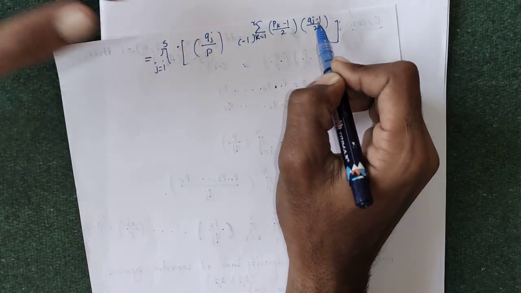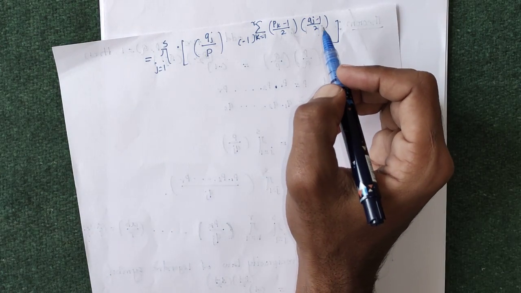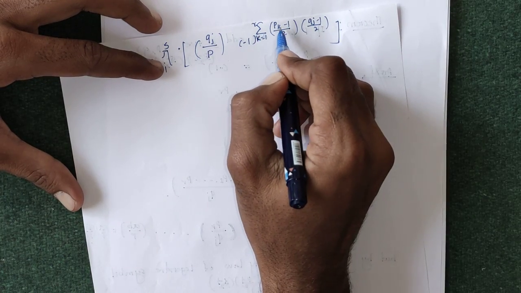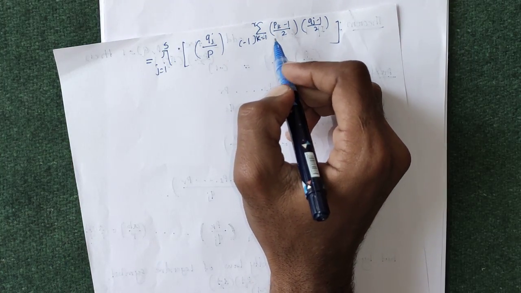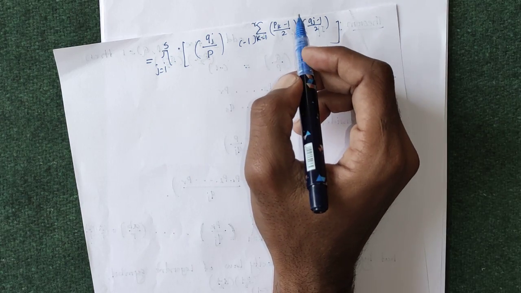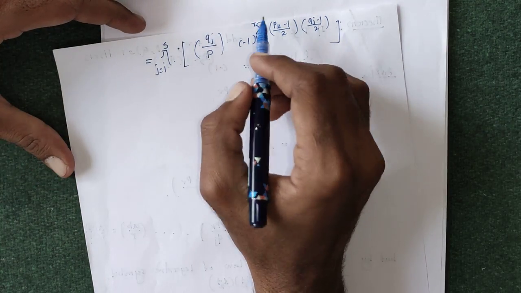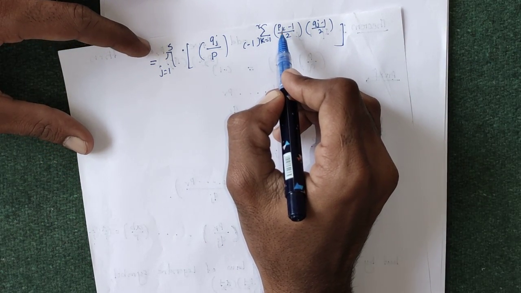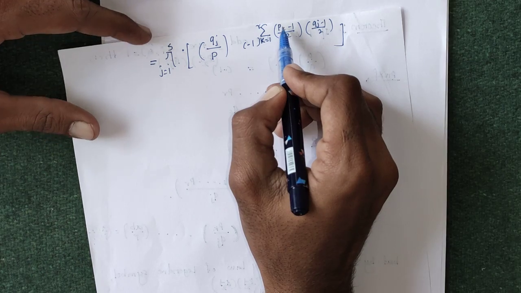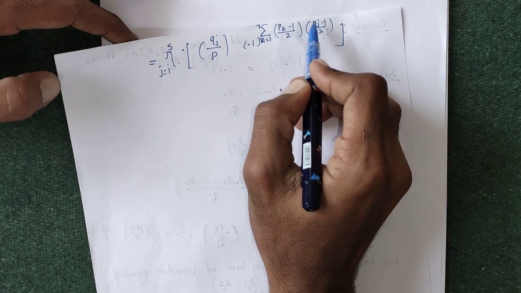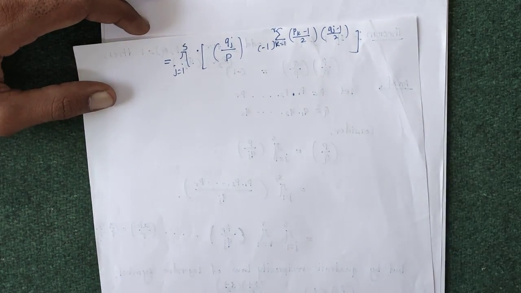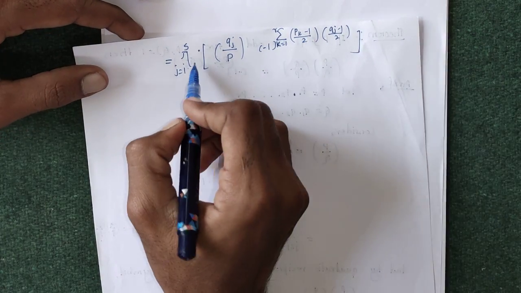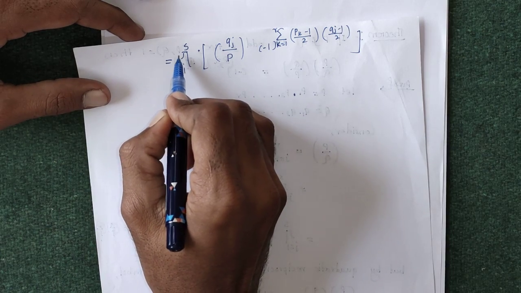There is no change on this Qj minus 1 by 2, since Qj minus 1 by 2 is a common term. So now this summation, with k running from 1 to R, we have seen in the previous theorem that the summation is just the product of P1 into P2 into P3 up to PR, minus 1 by 2.